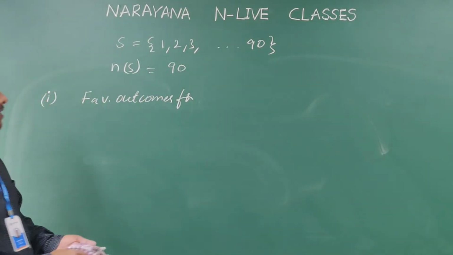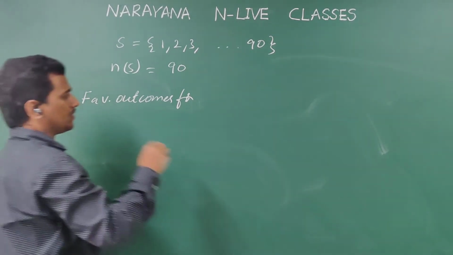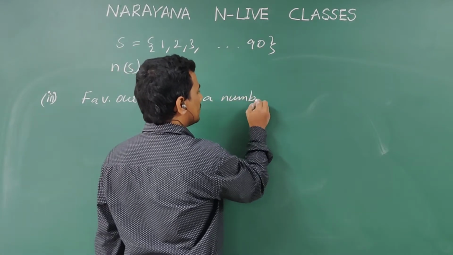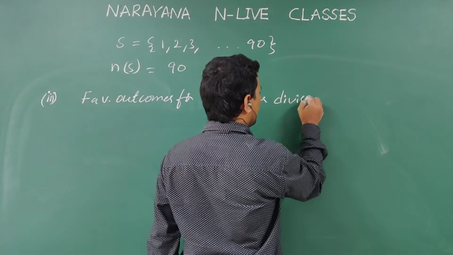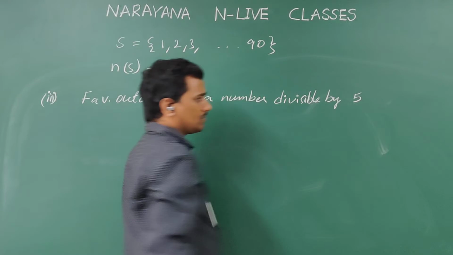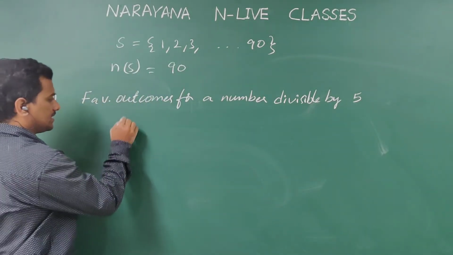Third one in that, favorable outcomes for a number divisible by 5. So the numbers which are divisible by 5 have to be written in one set, that is E.